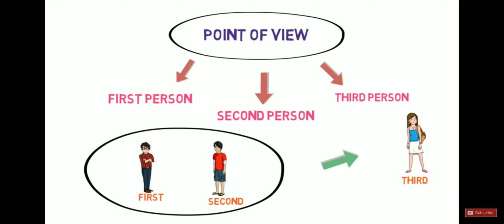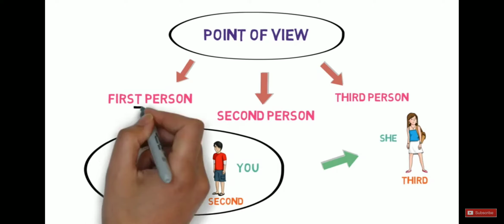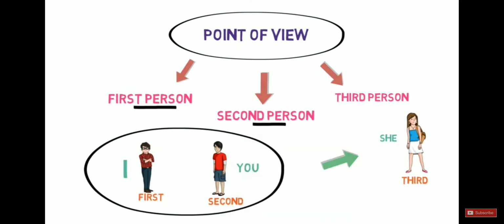And Ram may be talking to Shyam like this: I am telling you that she is very intelligent. Okay, this is the point of view. Please remember it. First person, second person and third person.